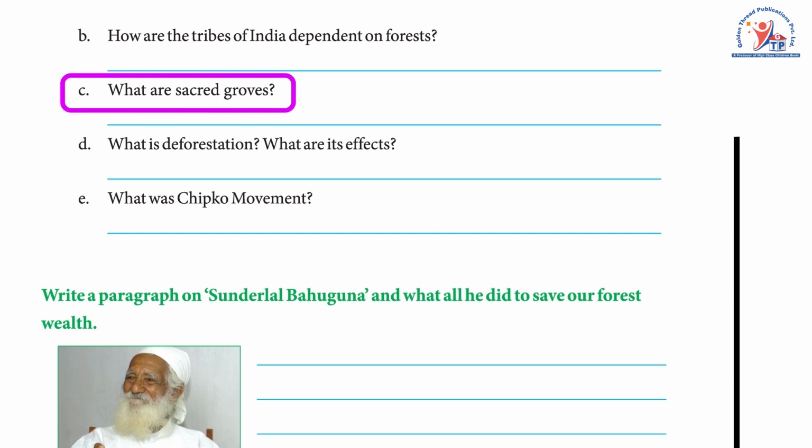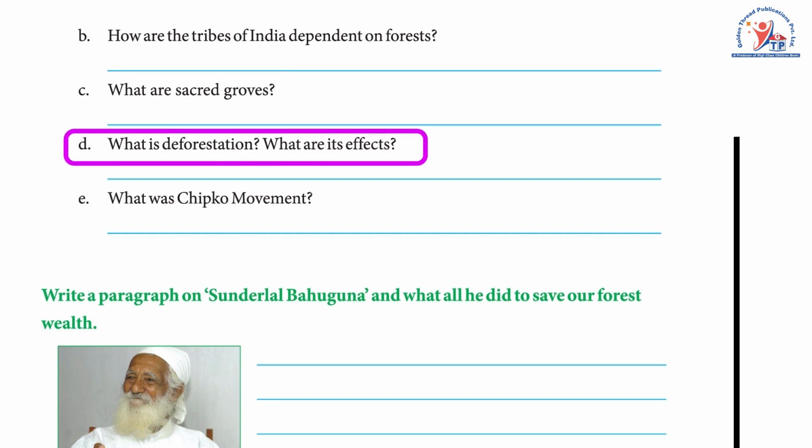C. What are the sacred groves? Answer: An area in the forest which contains trees and medicinal plants that are on the verge of extinction is called a sacred grove. D. What is deforestation? What are its effects? Answer: Cutting down trees on a large scale is called deforestation. It changes the climate adversely.